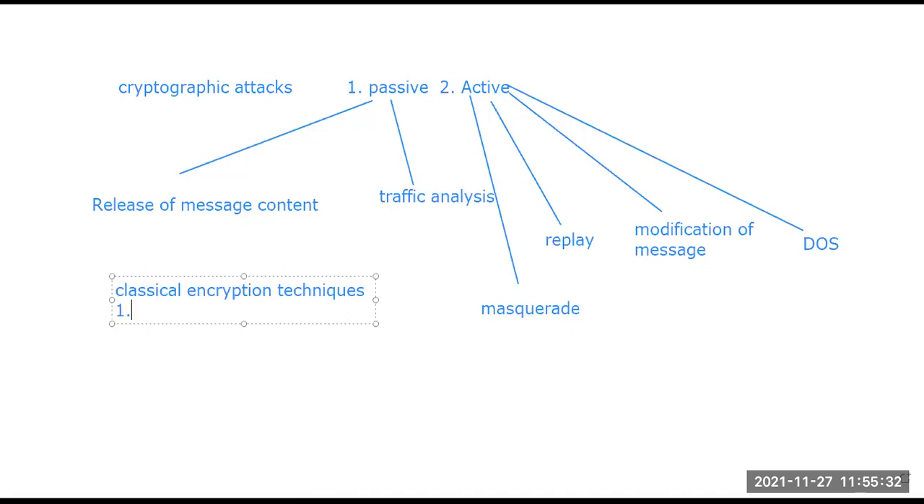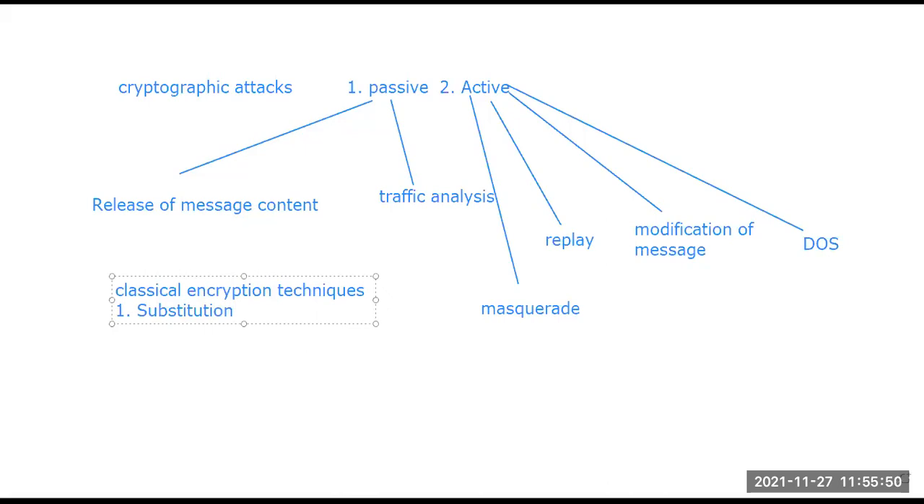So there are some basic techniques. The first one is known as substitution. In substitution, the message is substituted by some particular format, so the data or the message gets jumbled. Substitution is a process we can use in the classical encryption technique.